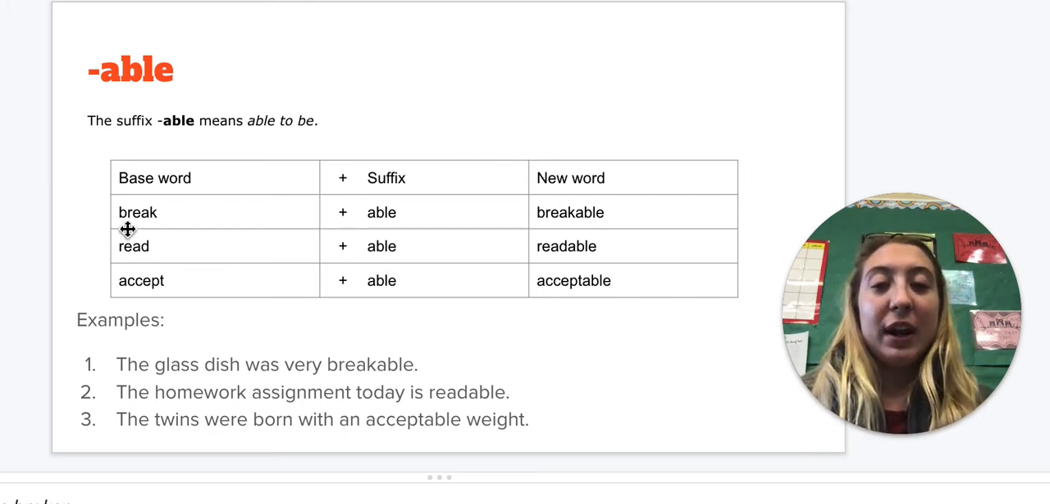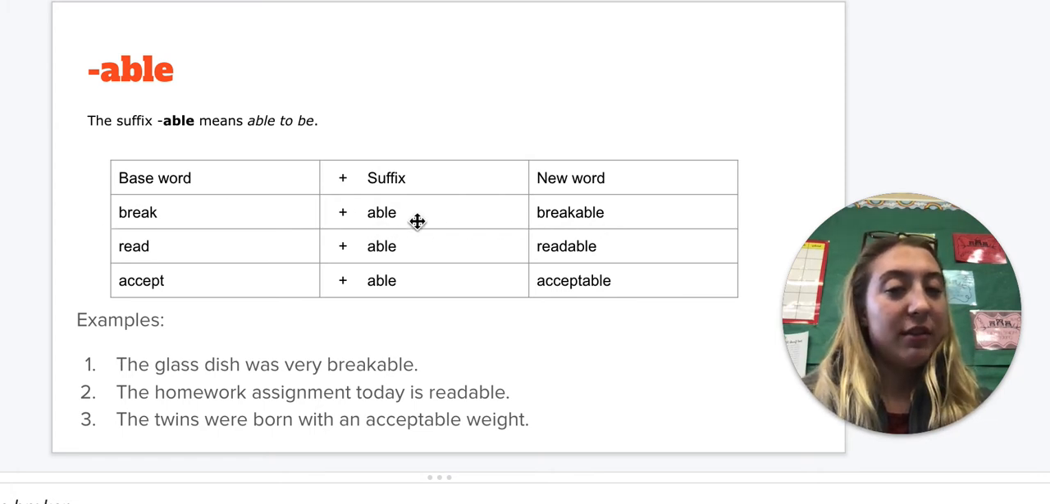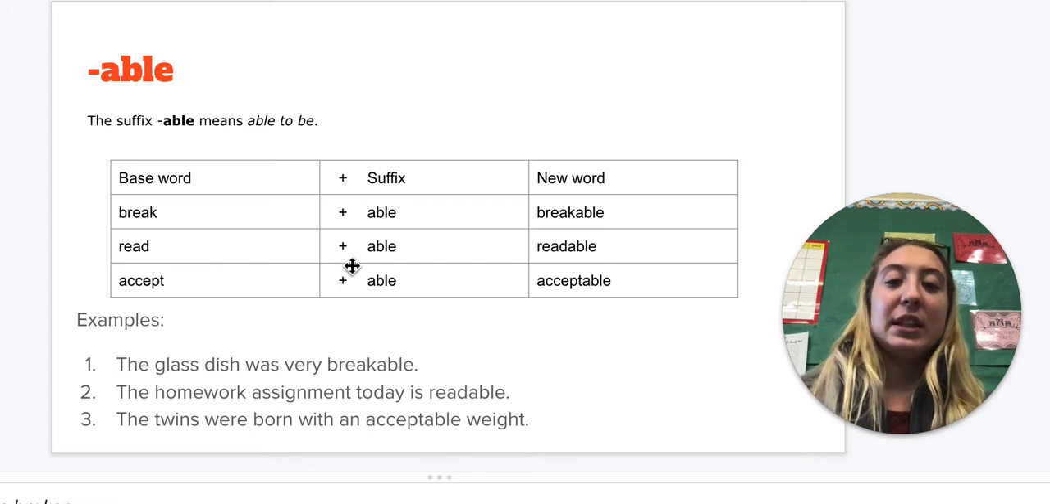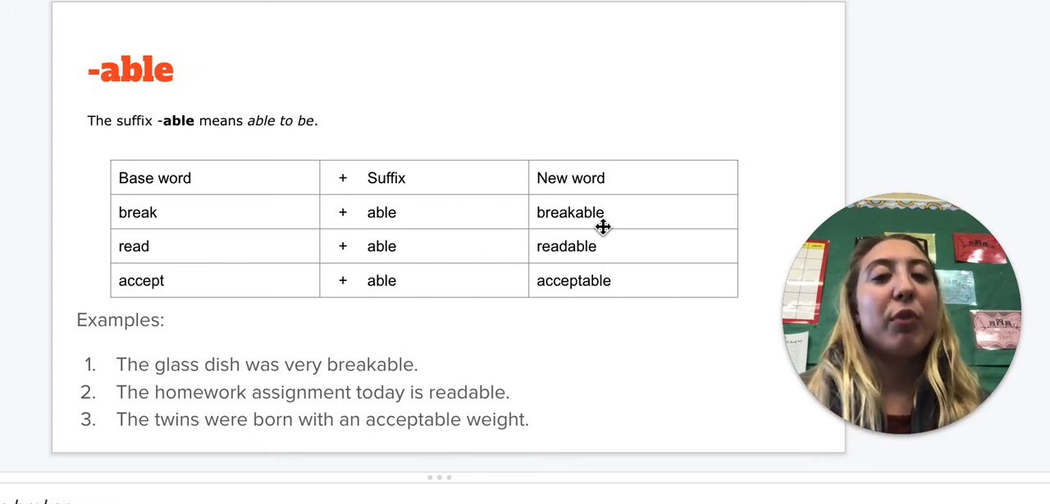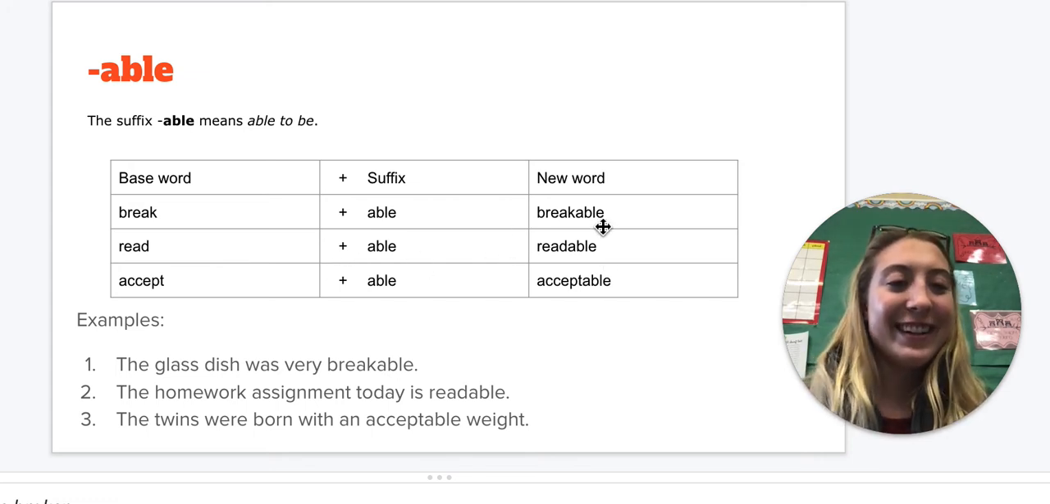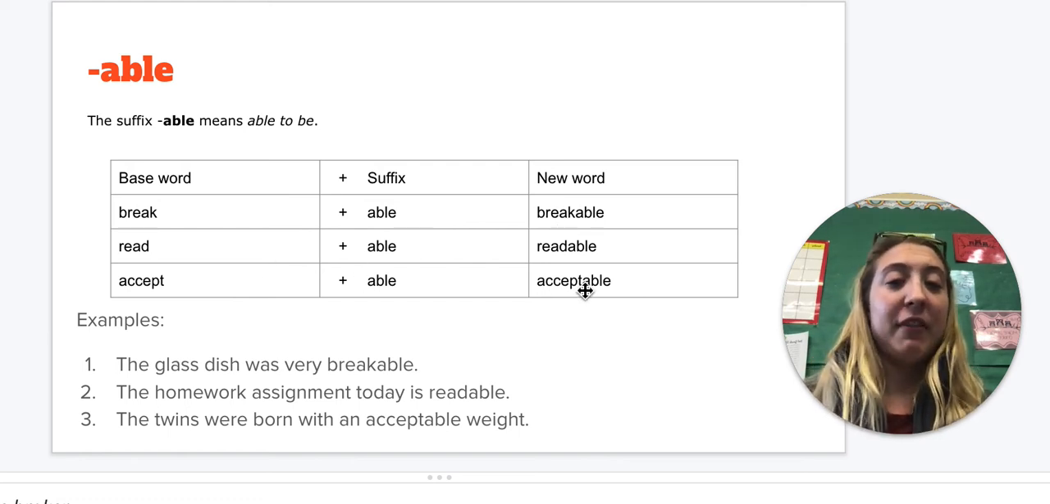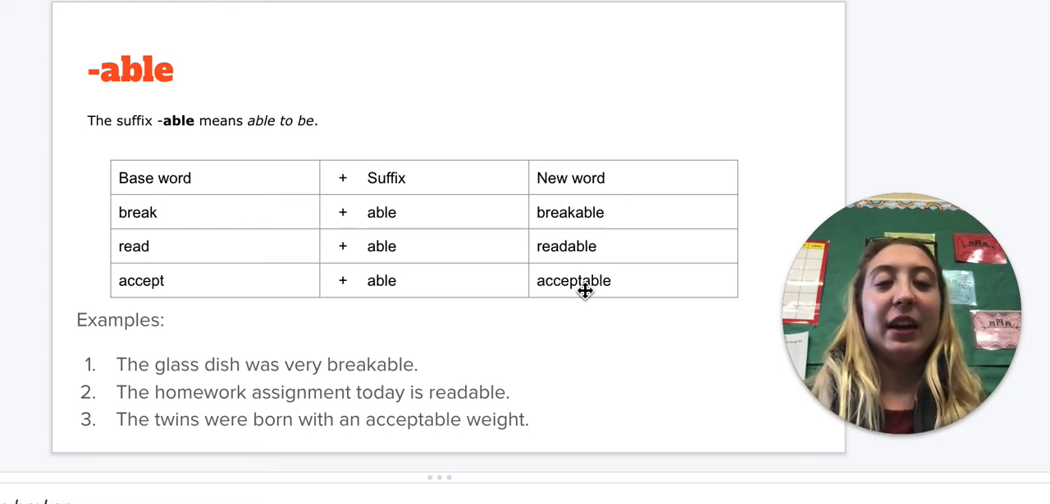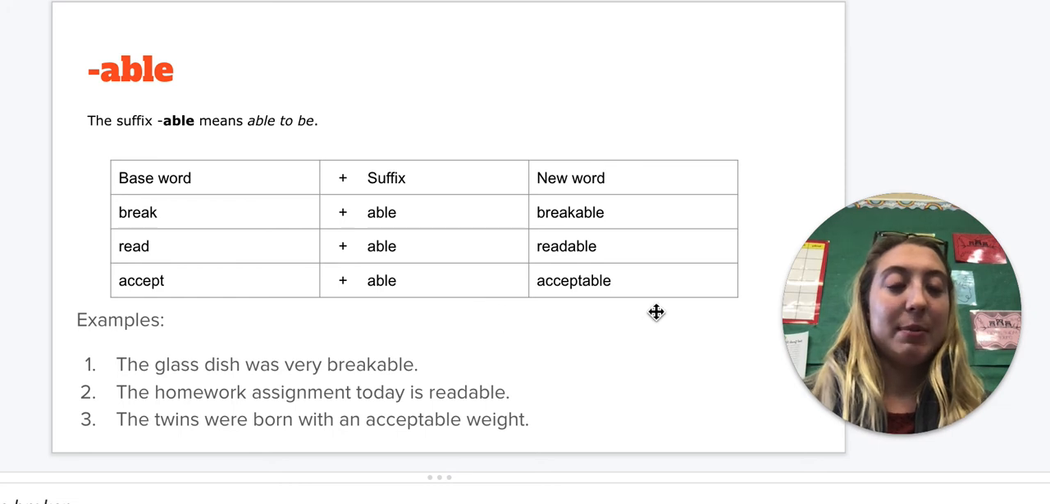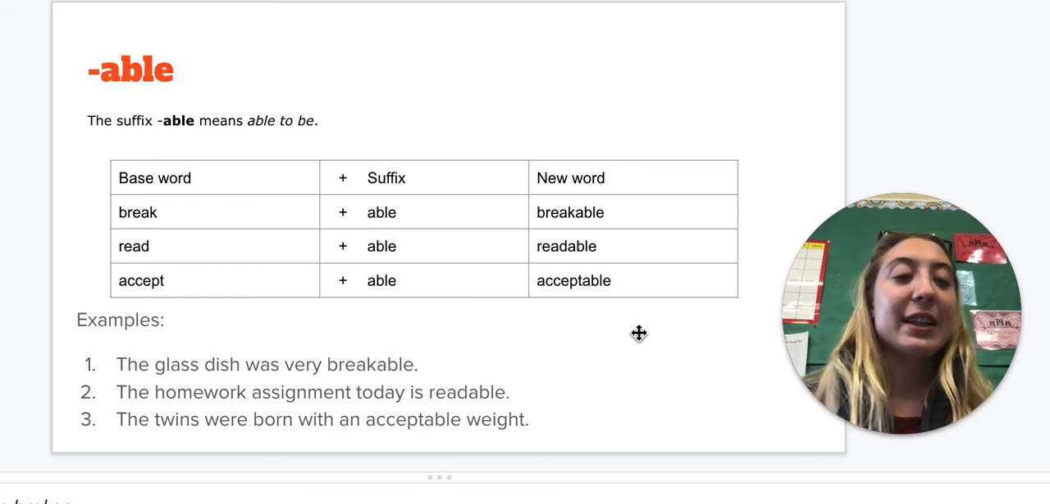So if I have break plus able, breakable is our new word. If I have read plus able, readable. I forgot to go over the definition. Breakable means able to break, so it's able to be broken. Readable means I'm able to read. Accept plus able, acceptable, means able to accept.